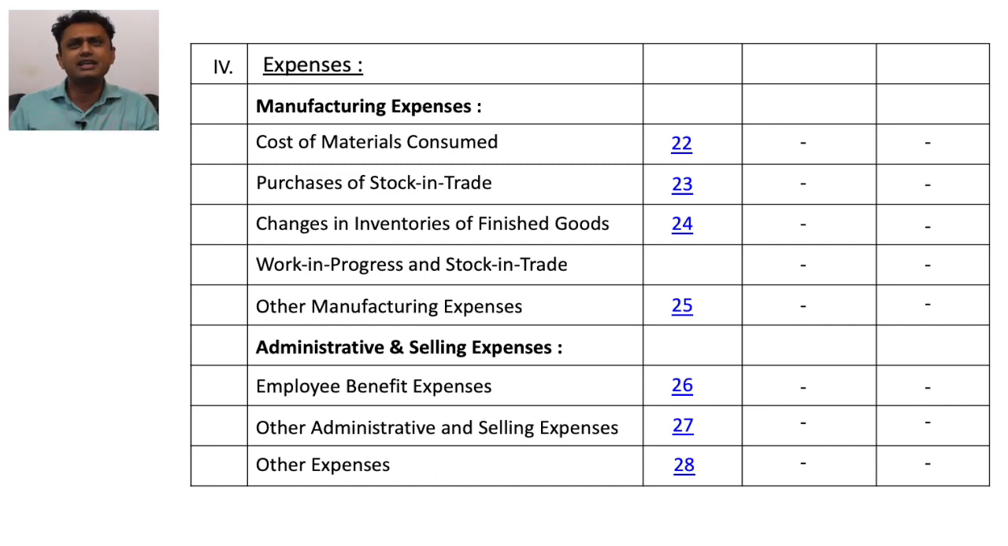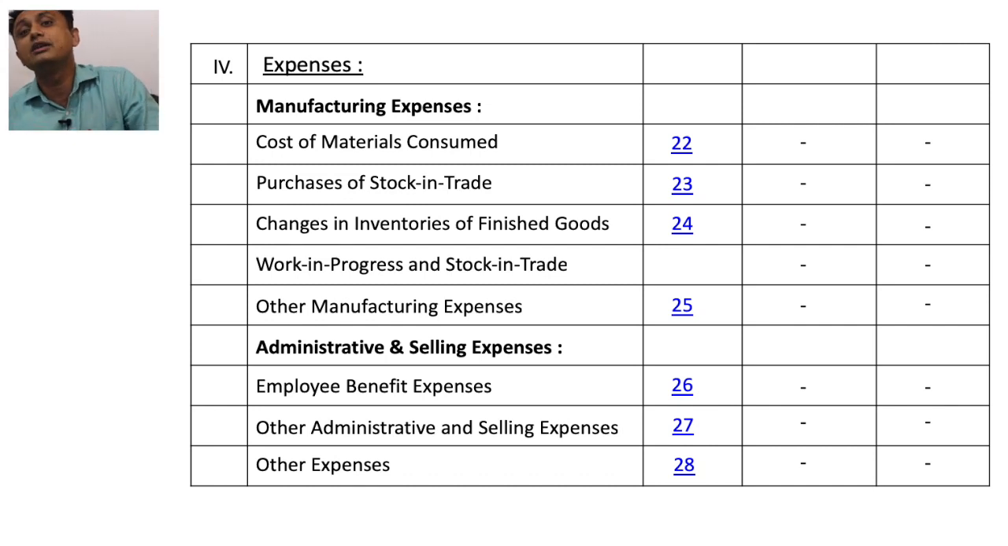Next we consider other manufacturing expenses, WIP, and the progress of stock in trade. What are other manufacturing expenses? Obviously, the expenses which are related to manufacturing, which we already wrote at the debit side of the trading account in 11th and 12th, are known as other manufacturing expenses. So the first head is manufacturing expenses.